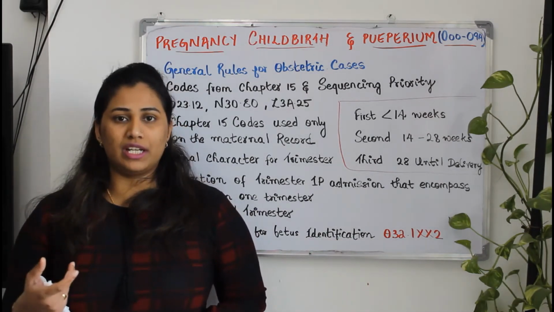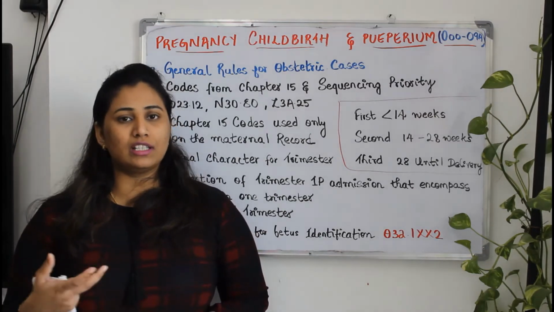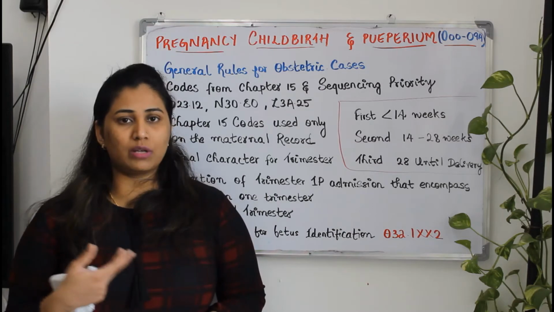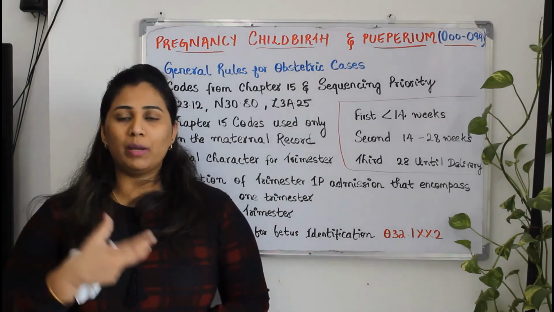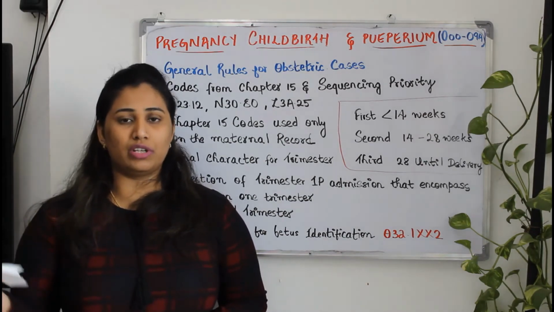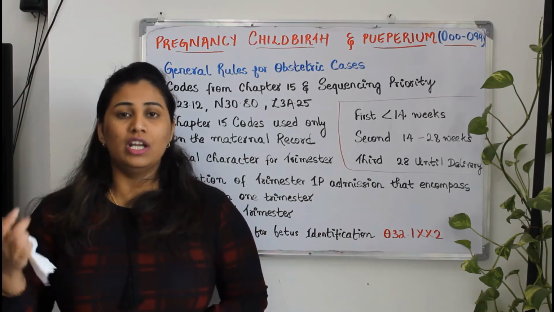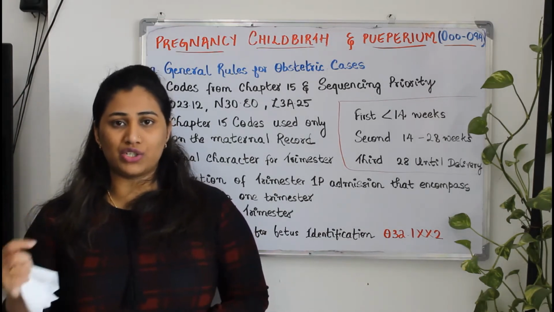When do we do fetus identification? When there is more than one fetus in the womb. Fetus is nothing but the outcome of delivery. Outcome of delivery is baby, that is nothing but the fetus. So, baby 1, baby 2 in case of twins. If there's triplets 1, 2, 3 will be there, quadruplets means 4 will be there. If there's more than one baby, then only we need a specific identification tag.